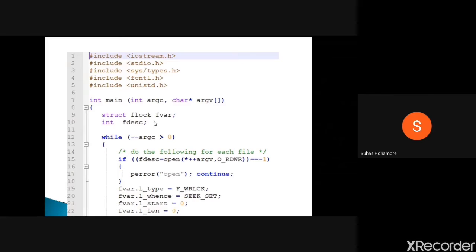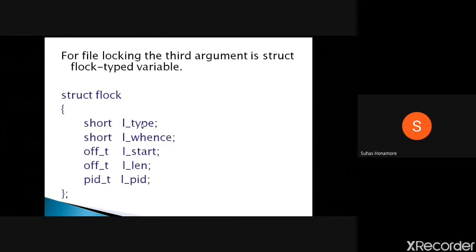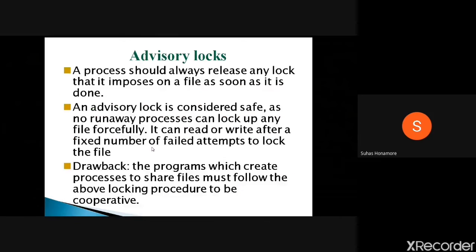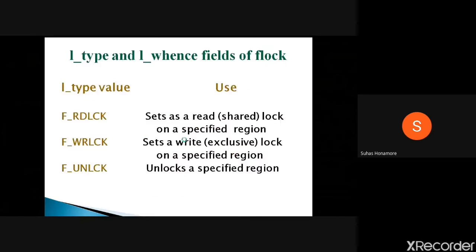So here, what we are doing is first, one structure, okay, f block. For this we are creating one variable, and a file descriptor also, so two variables are there. We will be sending some parameters for this, the f block parameters, whatever structure we had. For this structure, some parameters we are sending. This is the third argument, whenever you are sending here, and we will use it.